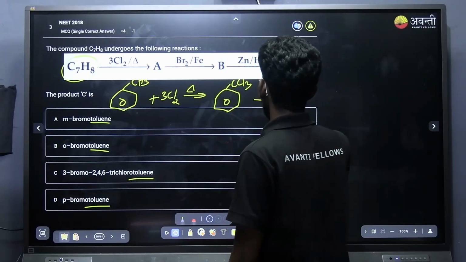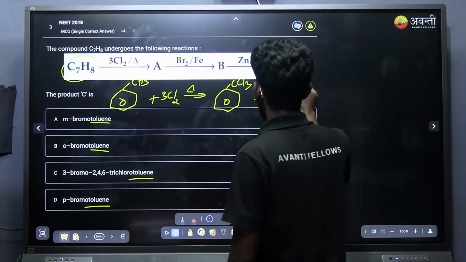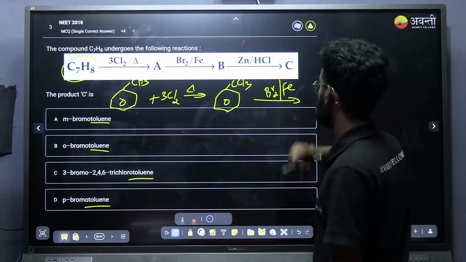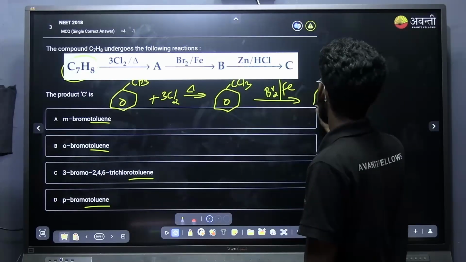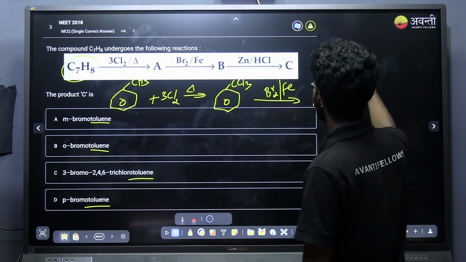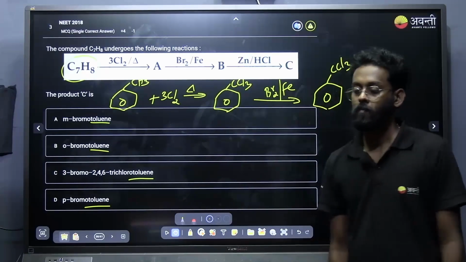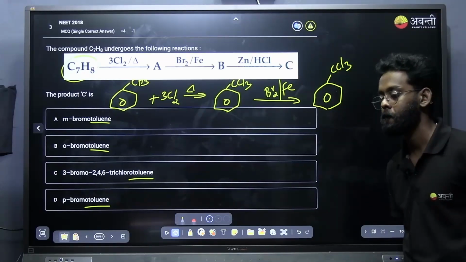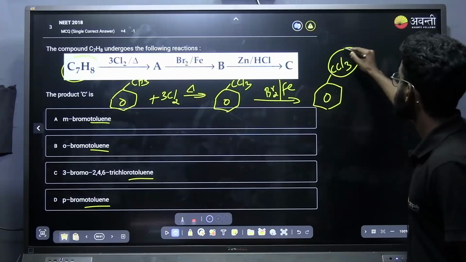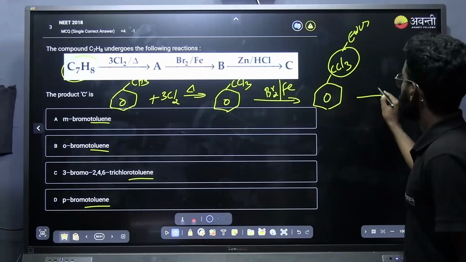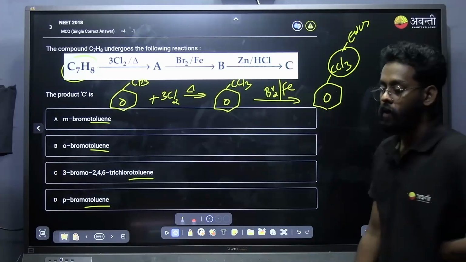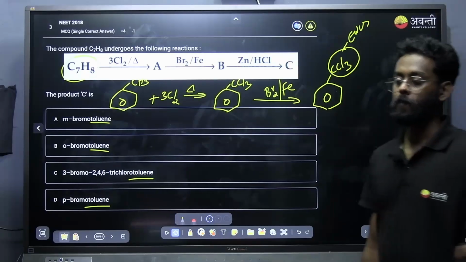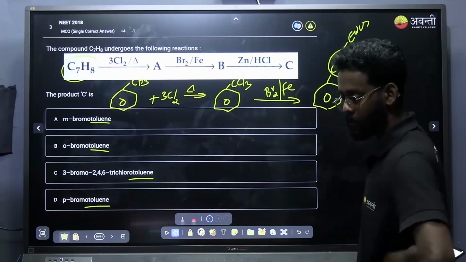Now this one on treating with Br2 in presence of Fe. What will it be doing? Electrophilic aromatic substitution. But my question is, where will it be substituting? Ortho or para position? It is CCl3. CCl3 is what? An electron withdrawing group. If it is an electron withdrawing group, what will be the product? Ortho product or para product? Para product. Very good.